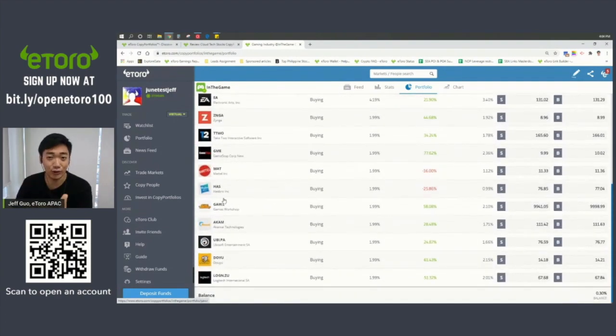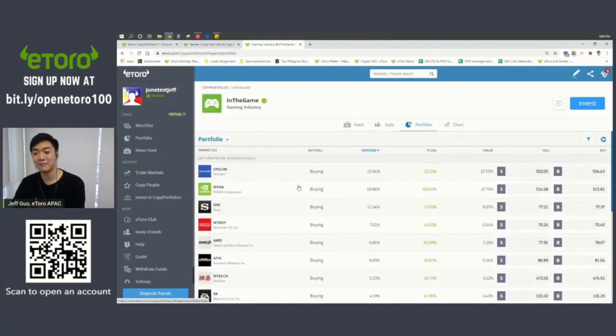So Hasbro makes toys, Mattel makes toys, right? So all of Logitech, right? So your mouse, your gaming keyboards, right? So all of these companies are put together in one basket para pag nag-invest ka sa in the game, automatic na nag-invest ka na sa lahat to.